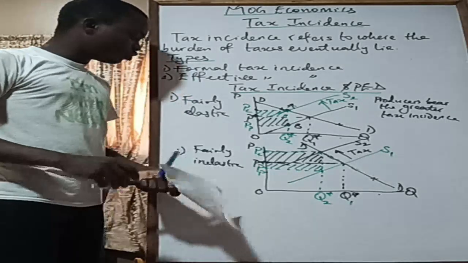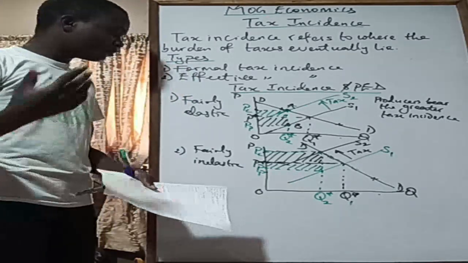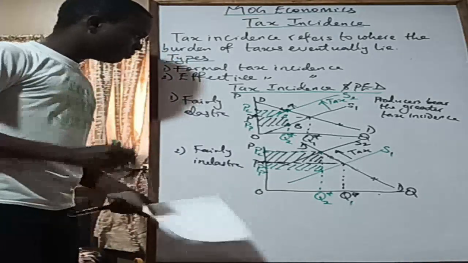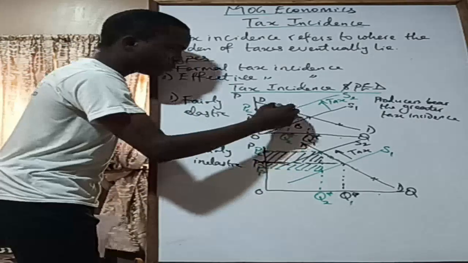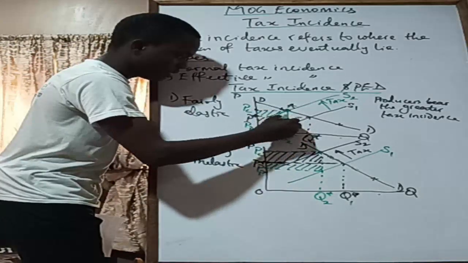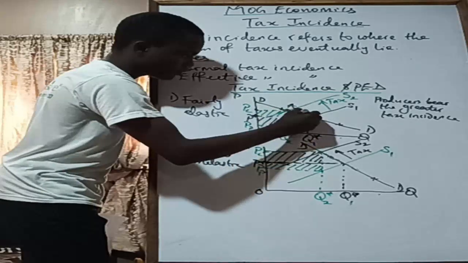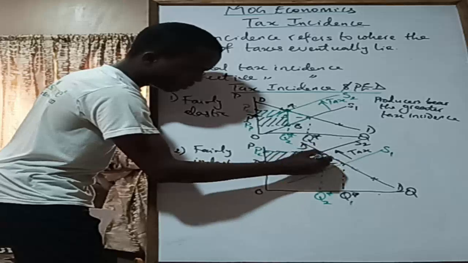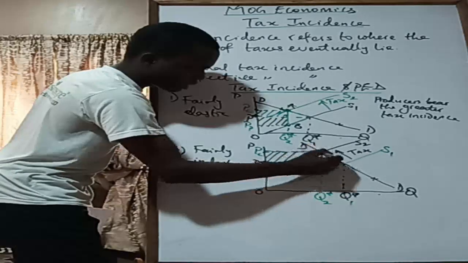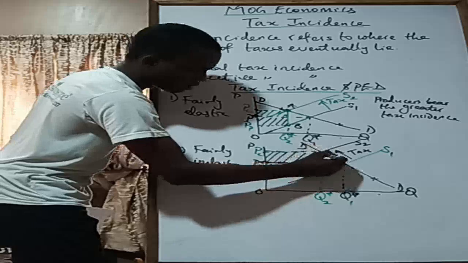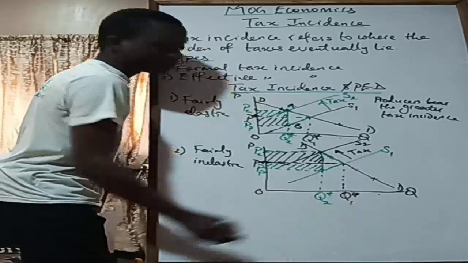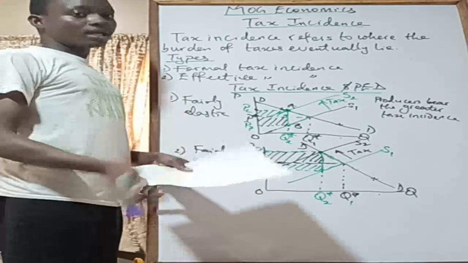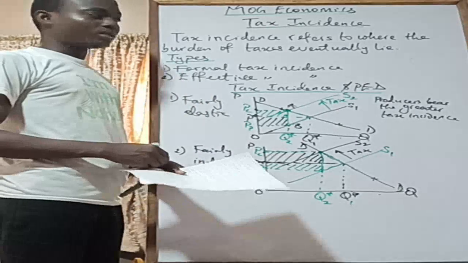Now, before I go to the other graphs, we're talking about unitary elastic and all of that, there is a triangle. If you look at this part, there's a triangle here. And if you look at these other parts too, there's a triangle. This triangle is representing what we call the deadweight loss. It is a loss in economic welfare due to the imposition of taxes.